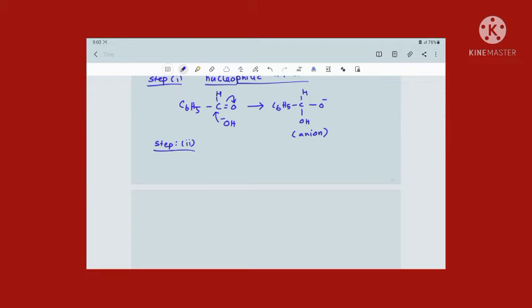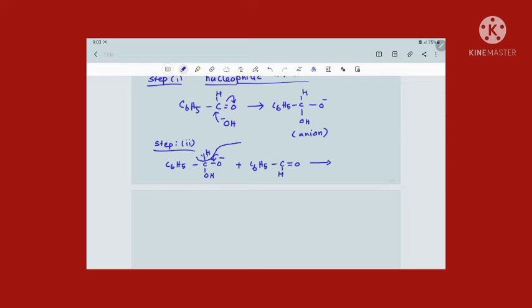First I write the anion of the first step, C6H5 single bond CH with OH and O minus, and that will react with another benzaldehyde molecule, C6H5 single bond CH double bond O. Now the electron present on the oxygen will move between this carbon and oxygen, so that a new bond is created and it becomes C double bond O. By that time the hydrogen bonded to the same carbon will move to the other benzaldehyde molecule with a bond pair.